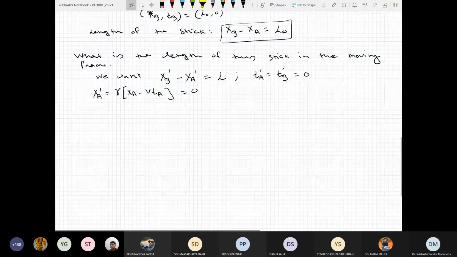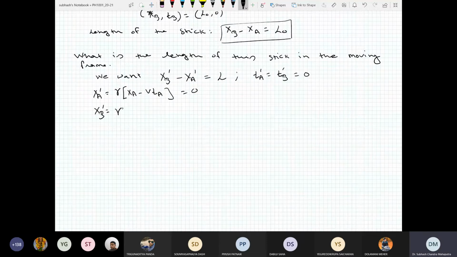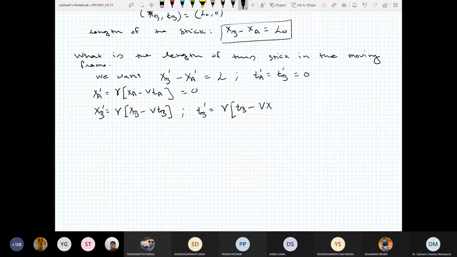What is xb prime? xb prime is gamma times xb minus v tb. Now what is tb? tb prime is gamma times tb minus v xb by c square, and we demand that we measure at the same time, so tb prime is 0.